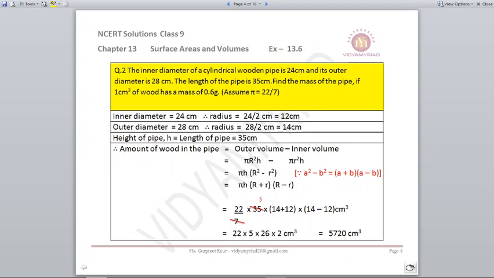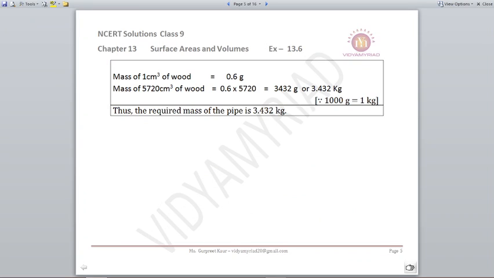Now here what I have done is, for making the calculations easier, I have used the formula a square minus b square, which is (a plus b)(a minus b). You can do it in that way, or put the radius, capital R 14 square minus 12 square, and find out the answer. You will get the same. So your answer comes out to be 5720 centimeters cube. That is the amount of wood.